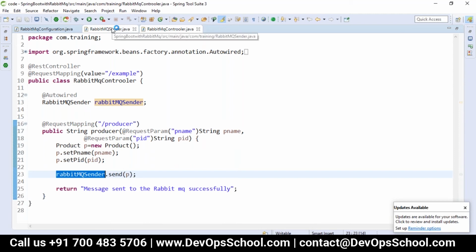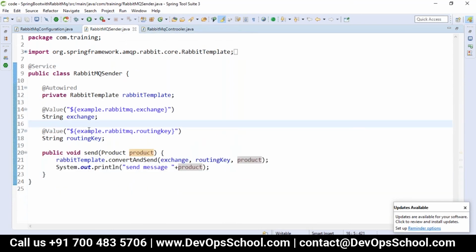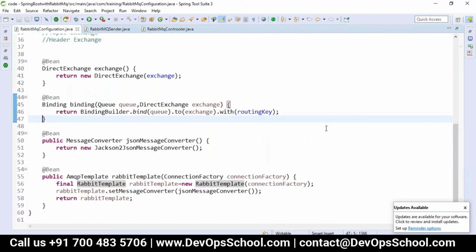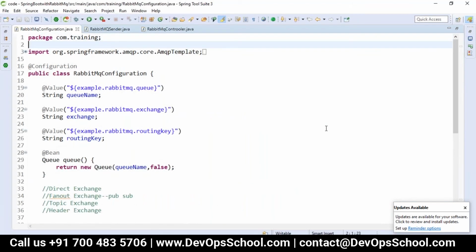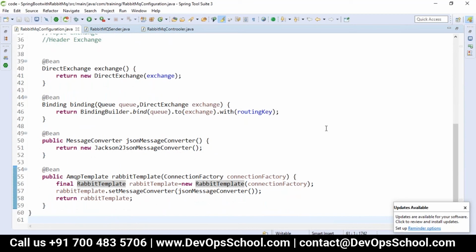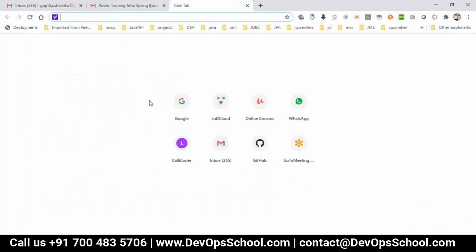For that, we took the service to send the data. Then we require only the configuration to be handled here. That configuration we did in the configuration annotation class. That is the configuration we have to take care of with the queue, the exchange, the binding and the JSON, and majorly the Rabbit template. For the template, we require a connection factory and the message converter. Where we want to do the binding with our data, we go with a simple diagram here.